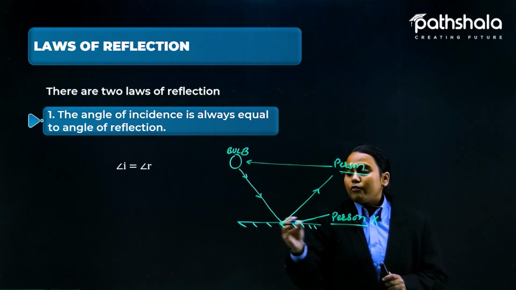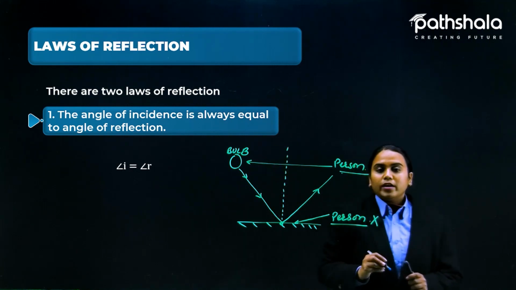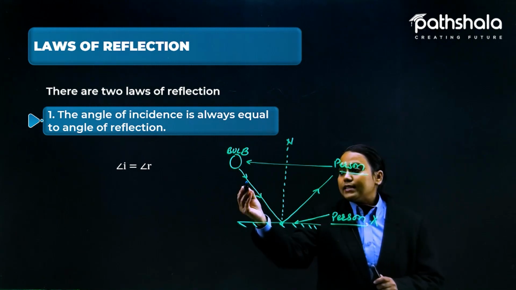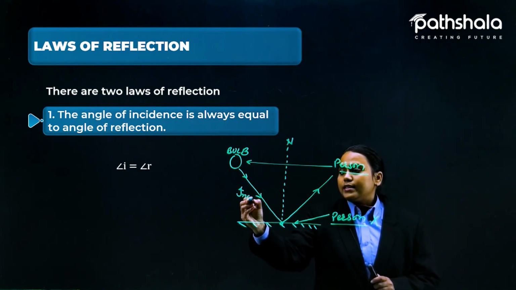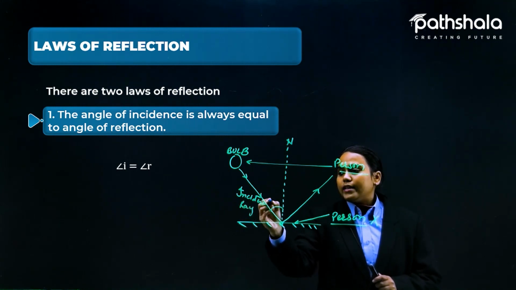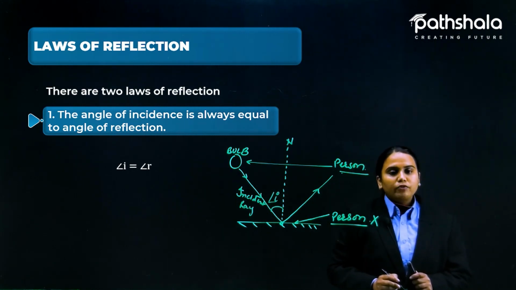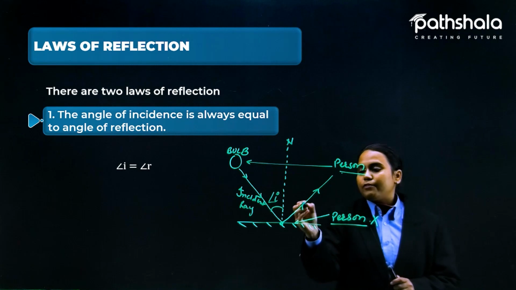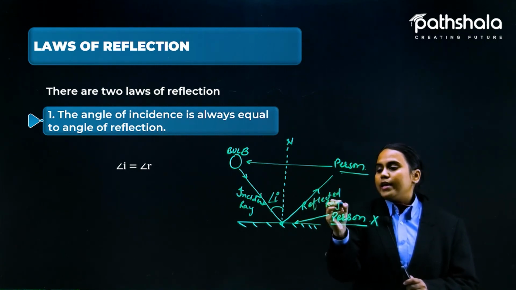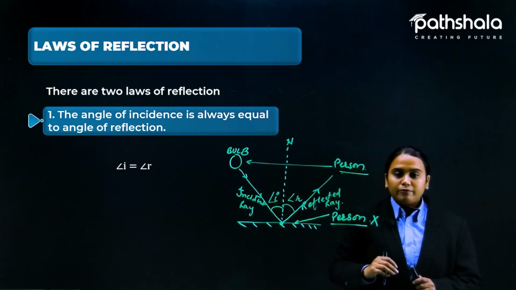This is the point of incidence, students, and from here we draw a normal. Now you can see that this incident ray and the normal together make an angle I, that is the angle of incidence, and this reflected ray and the normal make the angle R, that is the angle of reflection.